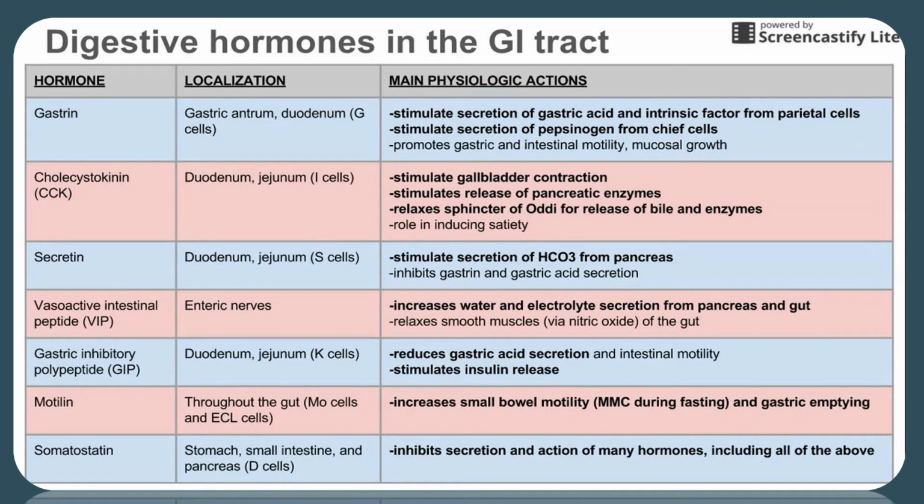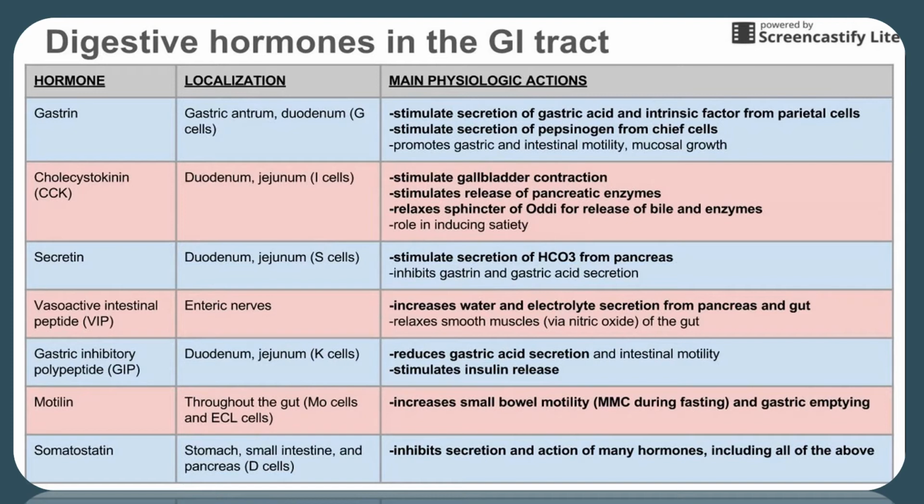Next hormone is gastric inhibitory polypeptide, that is GIP. Localization: duodenum and jejunum, K cells. It reduces gastric acid secretion and intestinal motility, and it stimulates insulin release.